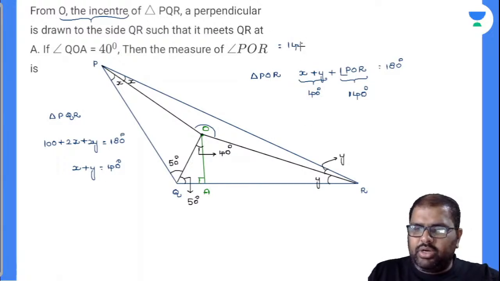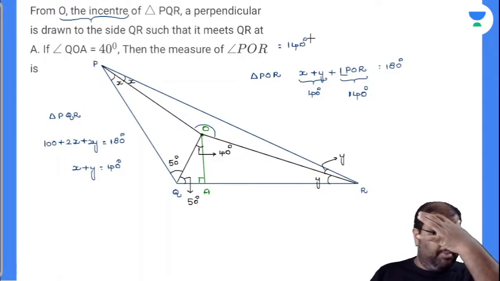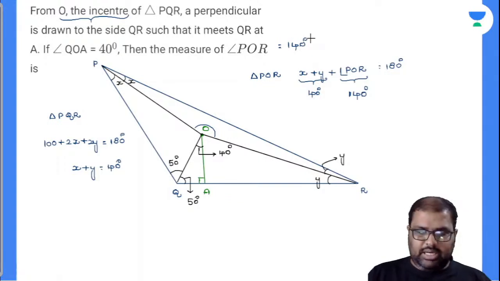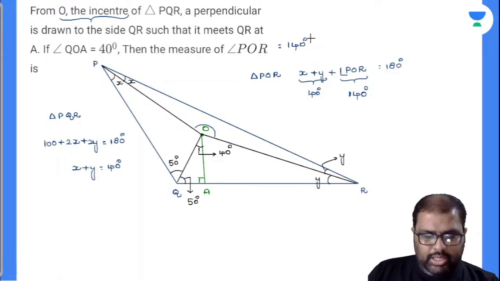So how many of you got this answer there? I'm using a minimalistic pen on this slide to solve the questions there. Yeah, only using the basic properties to solve the question there.